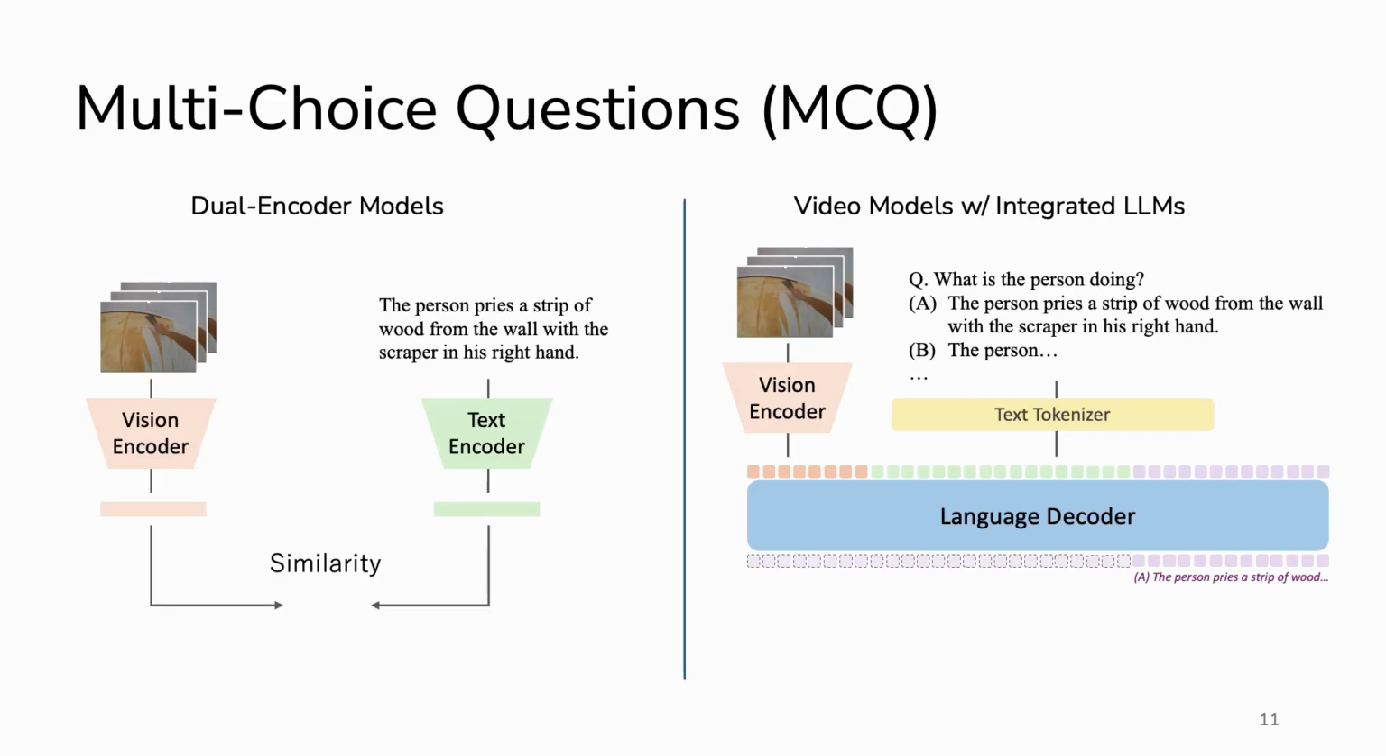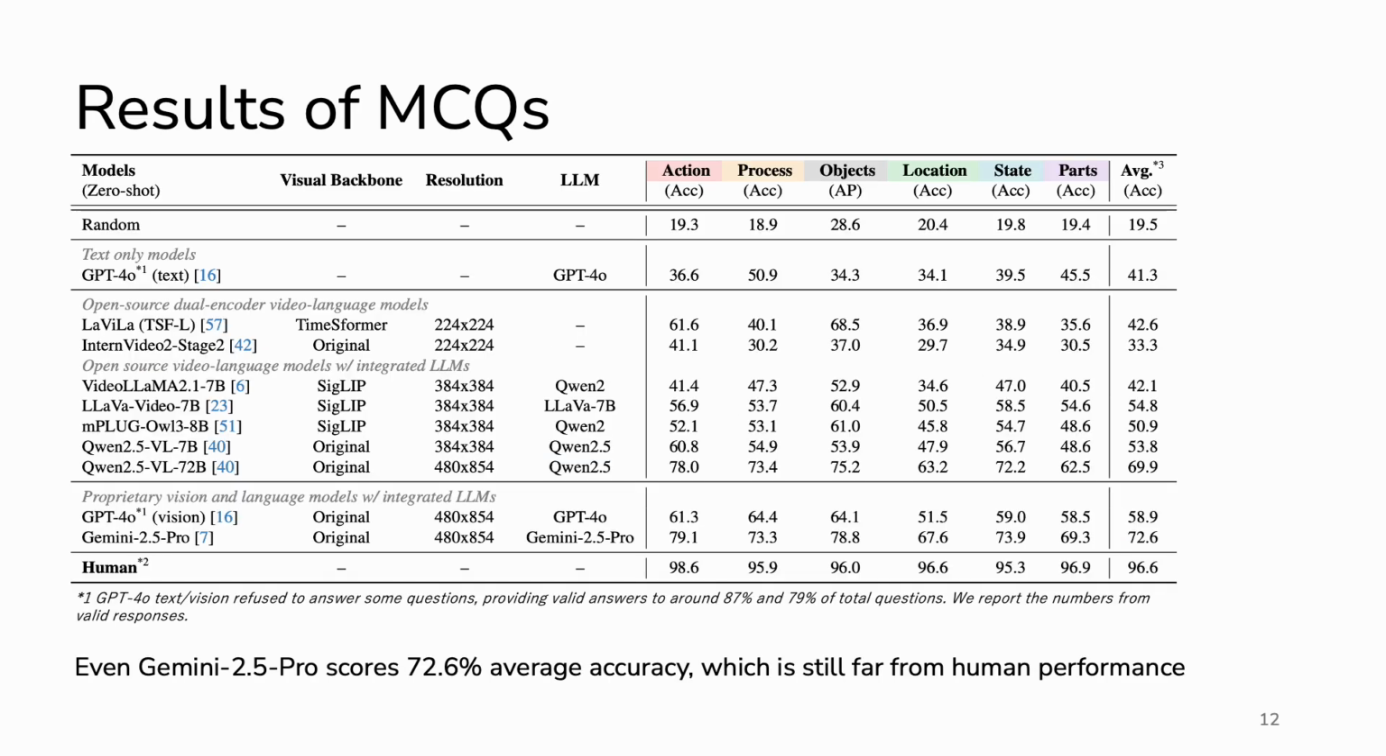Using HanDyVQA, we evaluated current video models in MCQ and reasoning VOS tasks. Here we compare 2 major types of video language models. The first one is dual encoder models, and the second type is video models integrated with large language models. The quantitative results showed that all models perform far below human performance. Even Gemini 2.5 Pro, the best performing model, achieves only about 72.6% average accuracy. In contrast, humans achieve more than 96%. This suggests that the current models still struggle to capture subtle hand-object interaction dynamics.